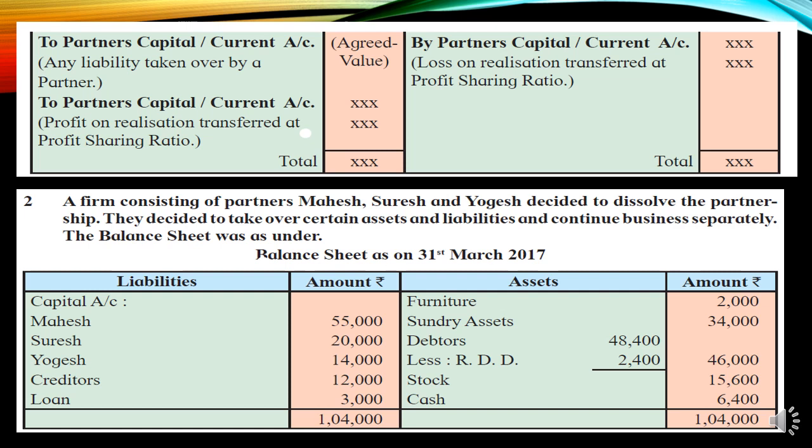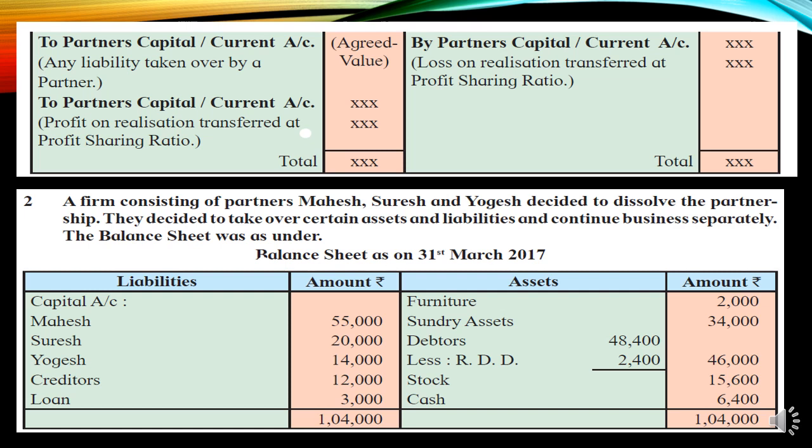Students, for any liability taken over by the partner, the entry will be realization account debit to partners' capital. You know, while transferring the liability we recorded it on the credit side. So when it is taken over or paid back, the realization account will be debited. Here you can see, students, the entry will be realization account debit to partners' capital account.